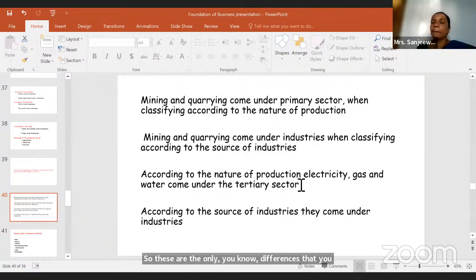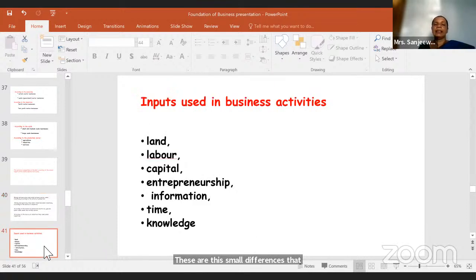According to the nature of production, if you are classifying, electricity, gas and water comes under tertiary. It is considered as a service. If you are classifying according to the source of industry, electricity, gas and water come under industries, right? These are the small differences that you need to know.